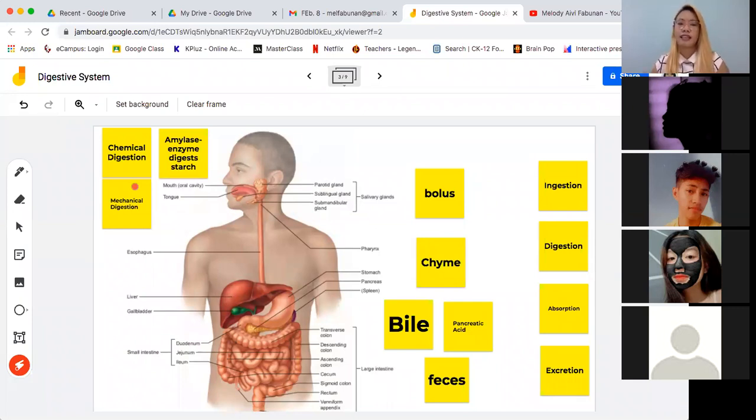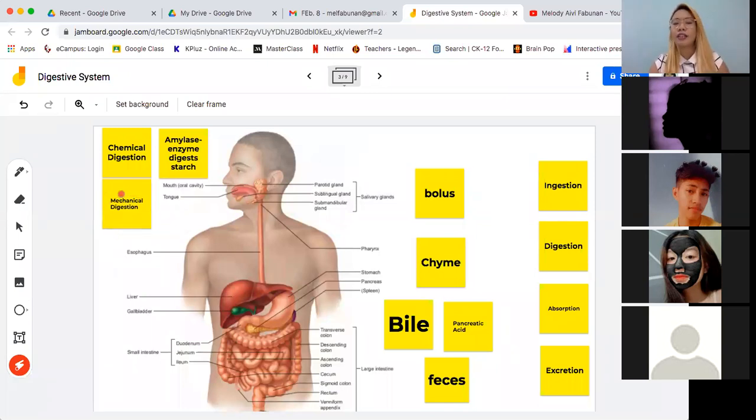Okay? So, science tayo, no? So, sometimes meron akong ipapagawang experiments sa inyo para mas maging malinaw yung concept. I made sure that these experiments are actually doable at home. So, ibig sabihin yung mga materials available siya sa mga bahay ninyo or pwede ninyong palitan. For example, instead of test tube, pwede ninyong palitan lang ng glass na baso. Ayan. So, meron kayong marireceive tomorrow na isang simple experiment that will demonstrate the importance of mechanical digestion.